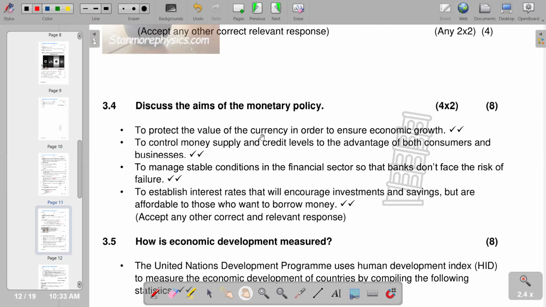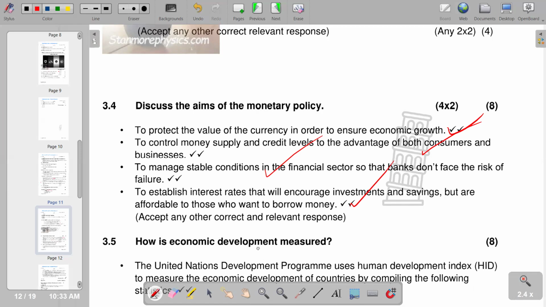And then the aims of the monetary policy, obviously, is to control the money supply, and then also control economic activities. Then we go to the first point, which is to protect the value of the currency in order to ensure economic growth. And then also to control money supply and credit levels to the advantage of both consumers and businesses, to manage stable conditions in the financial sector so that banks don't face the risk of failure, to establish interest rates that will encourage investments and savings, but are affordable to those who want to borrow. So basically, these are the points that we have.